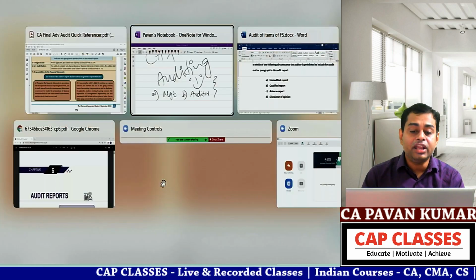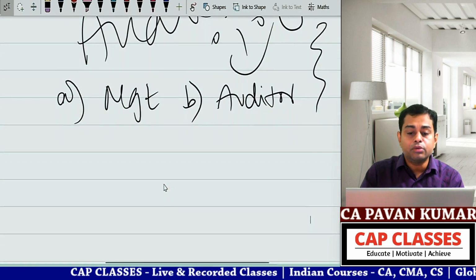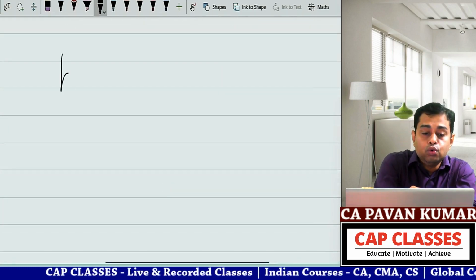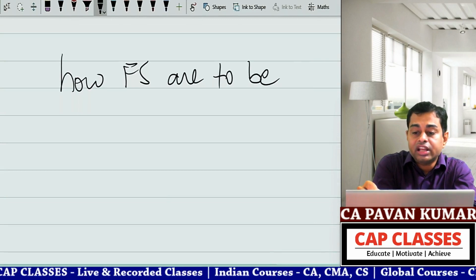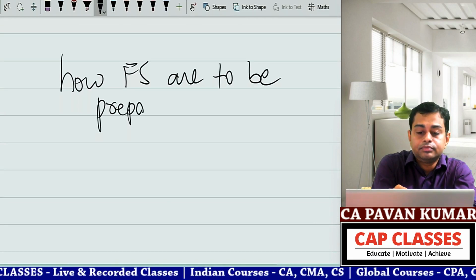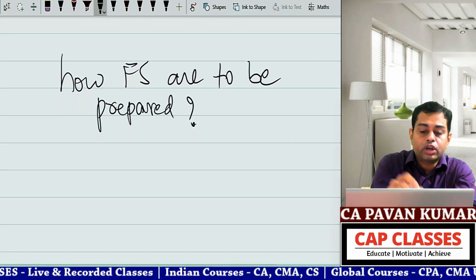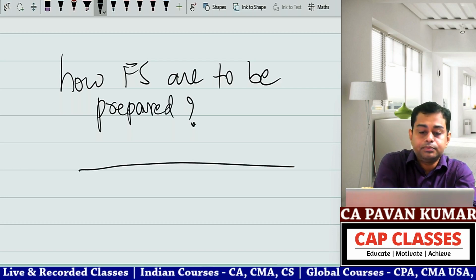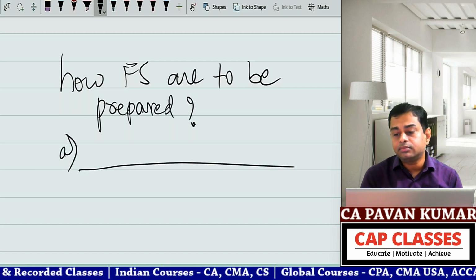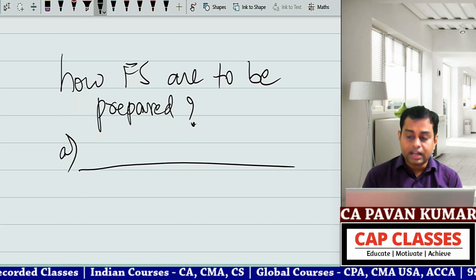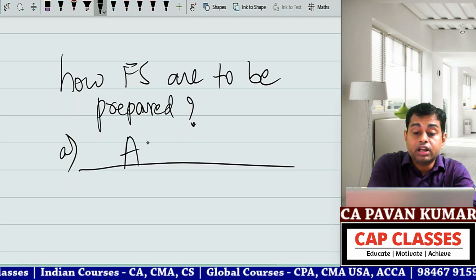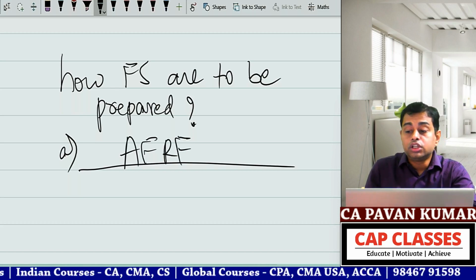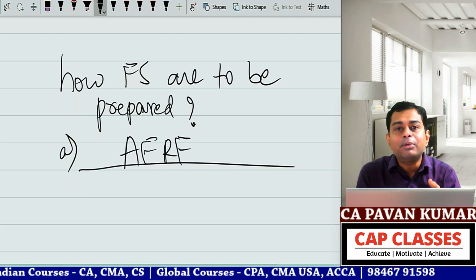Okay, now you tell me how financial statements are to be prepared. I need one single answer. A, Schedule 3, wrong answer. Correct. Susan, your answer is right. Applicable financial reporting framework. So if you say Schedule 3, it applies only to companies, right?